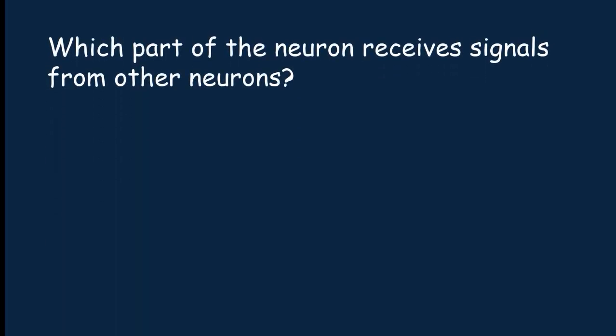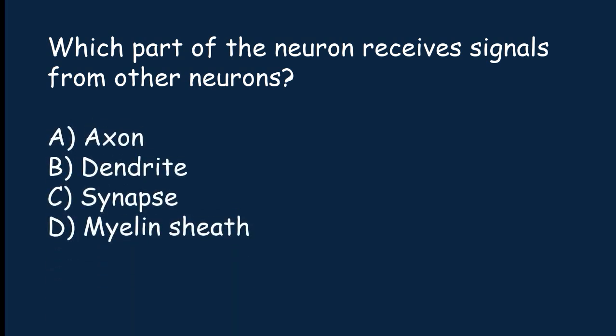Which part of the neuron receives signal from other neurons? Axon, dendrite, synapse, myelin sheath. The correct answer is option B. Dendrite part of the neuron receives signal from other neurons.